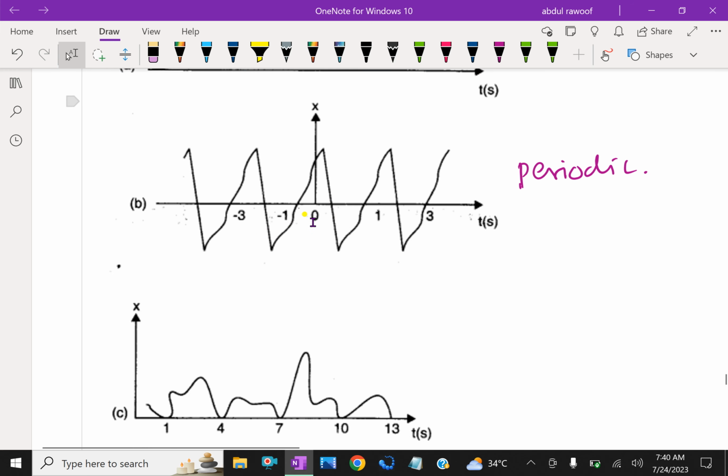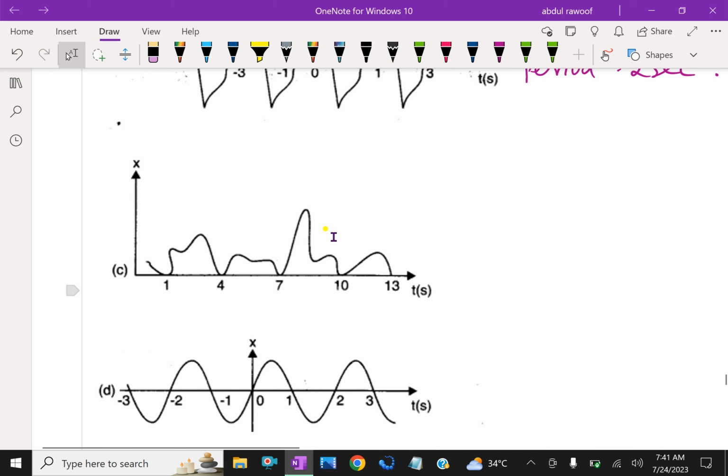The period of motion is 2 seconds. That means from this point to this point is 2 seconds, or from here to a complete cycle is 2 seconds.